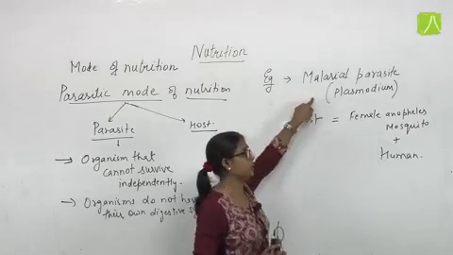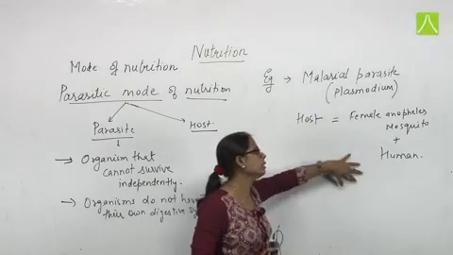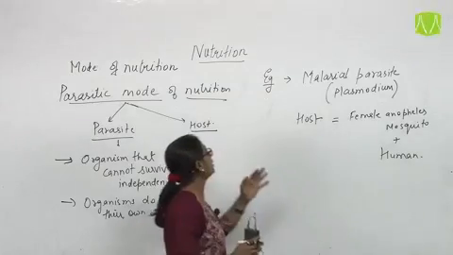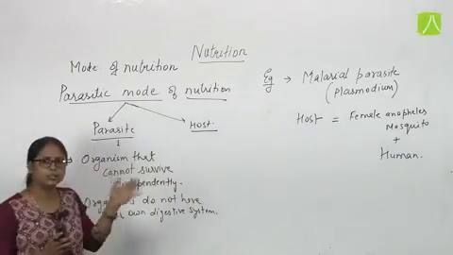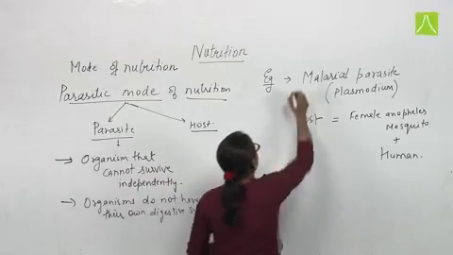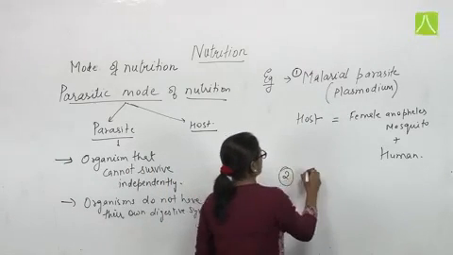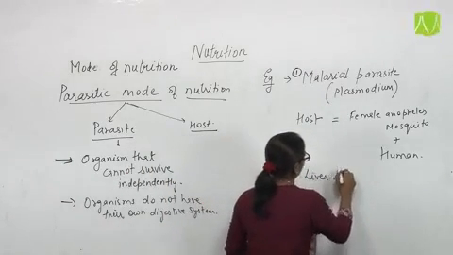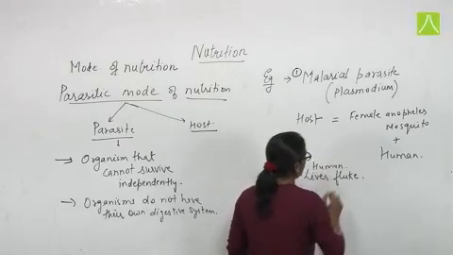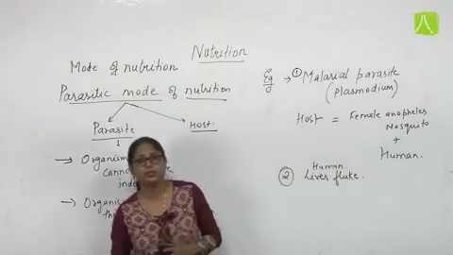But because of this malarial parasite, obviously the human suffers from malarial disease. So no doubt, in the parasitic mode of nutrition the host body will always be harmed. Another example is the human liver fluke, a worm which again affects the human.